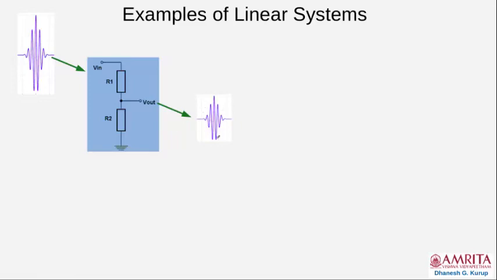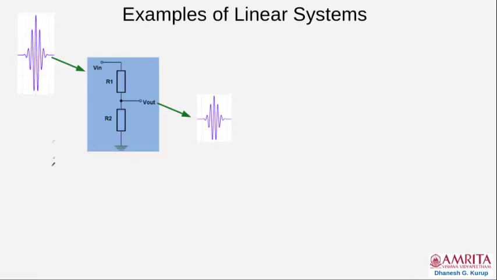Therefore, the output will be of the same shape as the input, but the amplitude will be smaller. So this is a very simple example of a linear system. Now when you increase the input, what will happen? The output will be correspondingly increased. The scaling property is obeyed.